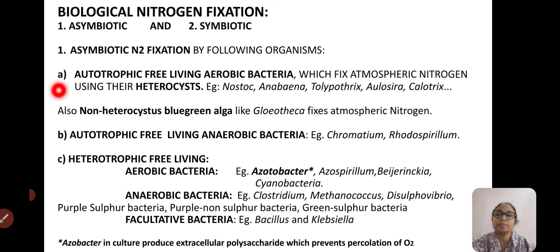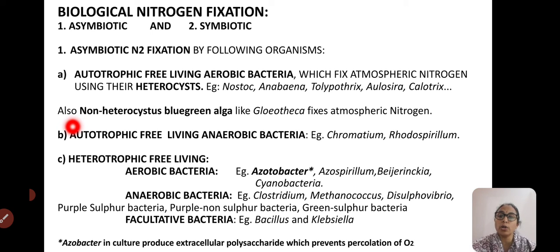That is how almost all the filamentous blue-green algal forms which have the heterocyst are very good nitrogen fixing microorganisms. Nostoc, Anabaena, Tolypothrix, Aulosira, and also Calothrix are the examples of autotrophic free-living aerobic bacteria.